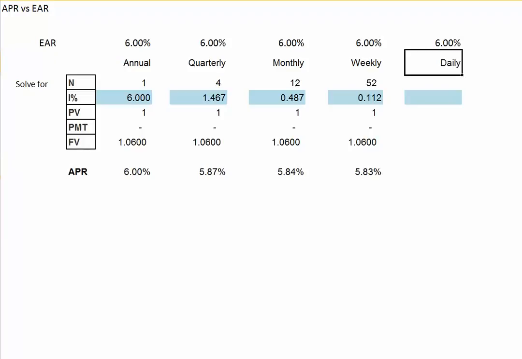With daily compounding, again, our goal is to have a 6% EAR, so we'll enter that as our future value, the 1.06. We have 0 for our payment. Our initial investment would have been $1, and again, our $1 growing to $1.06. That is what we mean by an effective interest rate of 6%. We'll put 365 in for the number of periods, and when we solve then for an interest rate, since we have 365 days, we get a daily interest rate of 0.016, and multiplying that by 365 gives us again our APR of 5.83%.